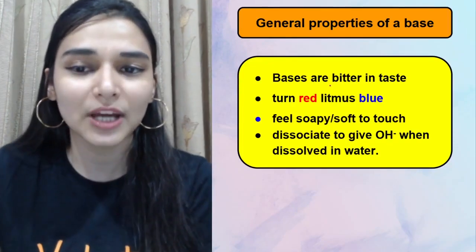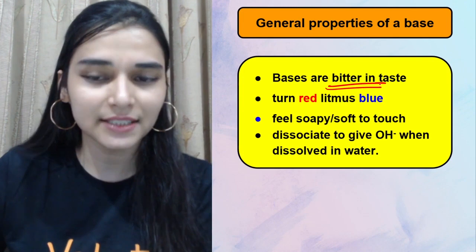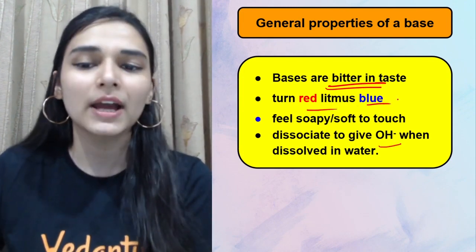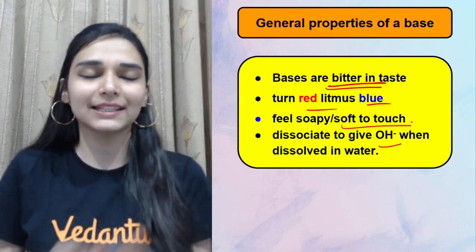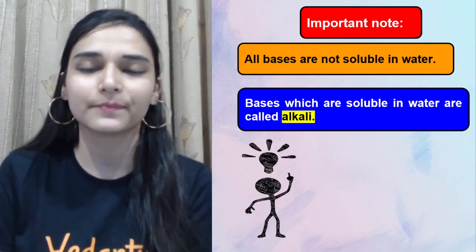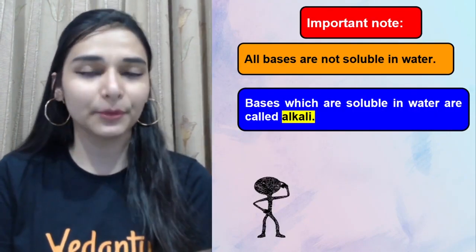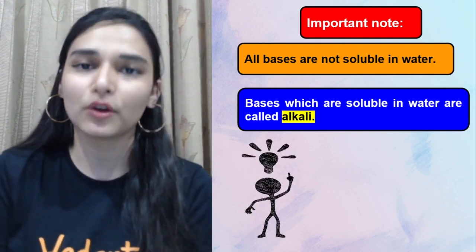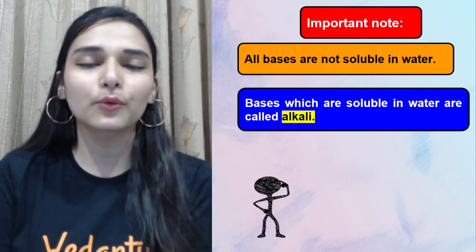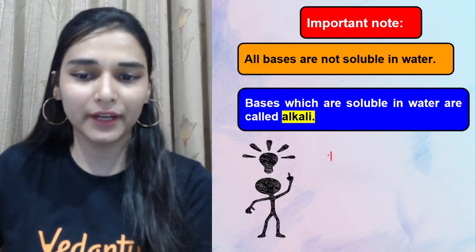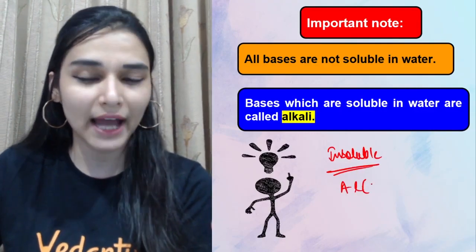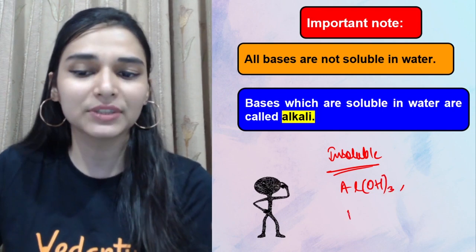The properties are summed up here. Bases are generally bitter to taste. They give OH ions in water, red litmus paper turns blue, and they are soapy to touch. That is why we use them in soap formation, shampoos, and conditioners. Remember that not all bases are water soluble. There are a few bases which are water insoluble also. For water insoluble bases, you can take the example of aluminium hydroxide, and you can take the same for iron as well.